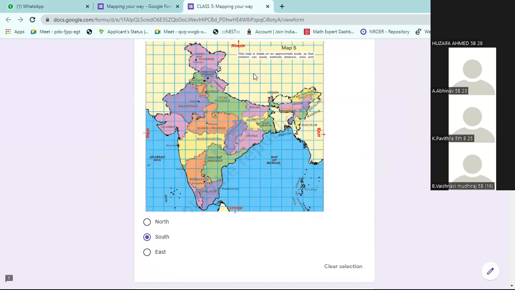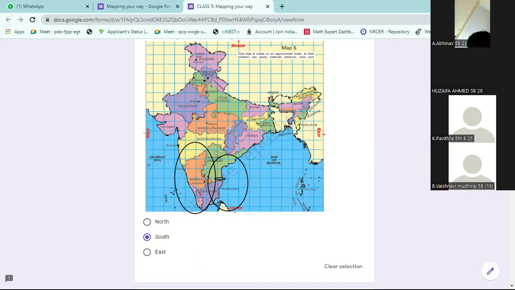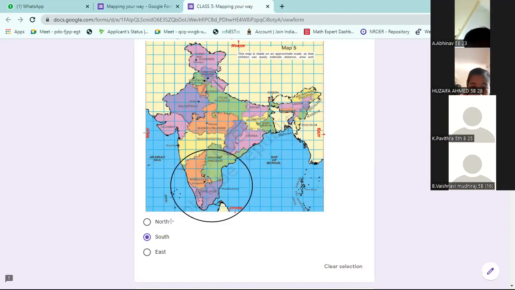Actually it is 5, because Telangana should be mentioned, which is not there.